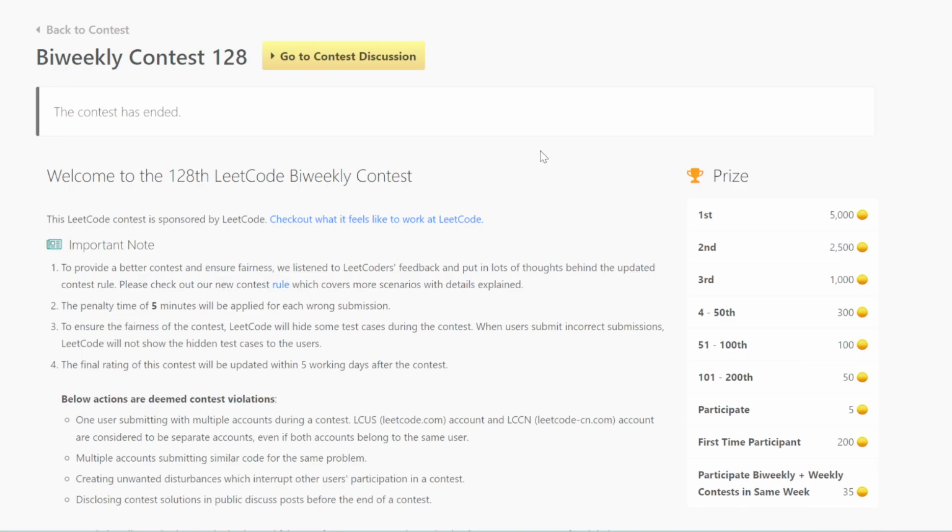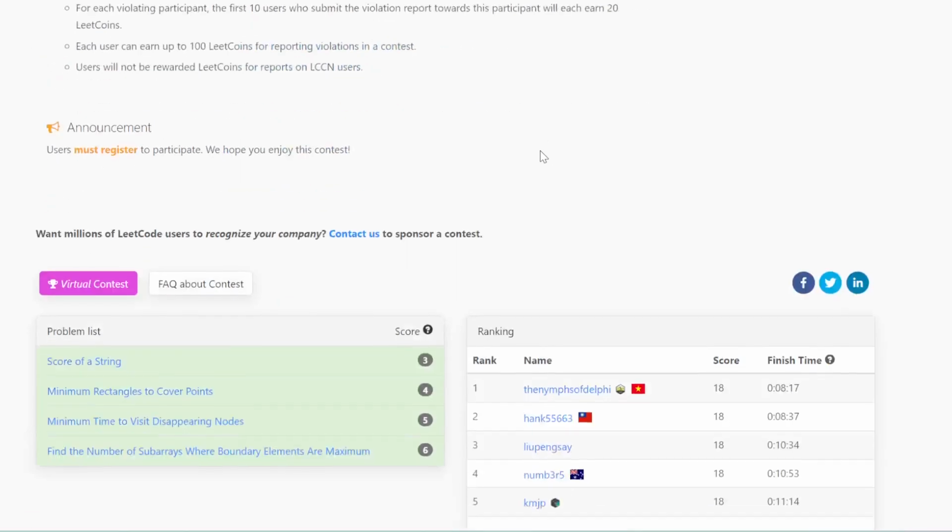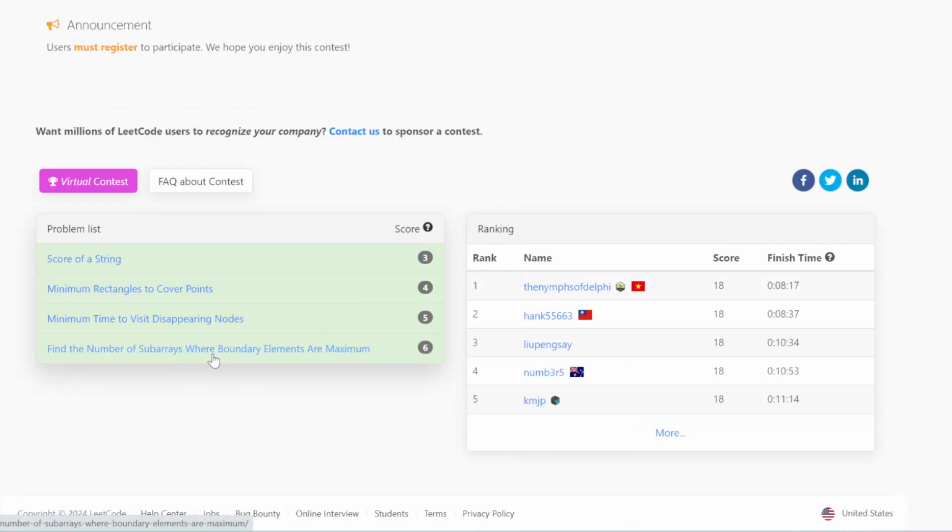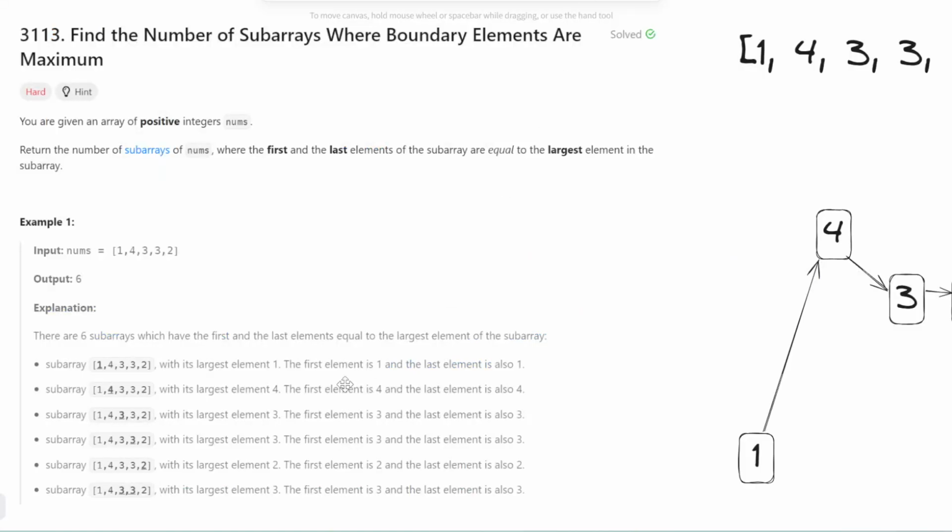And today we are going to tackle the hard problem of this contest, which is find the number of subarrays where boundary elements are maximum. So the description is you're given an array of positive integers nums. You have to return the number of subarrays of nums where the first and the last elements of the subarray are equal to the largest element in the subarray.